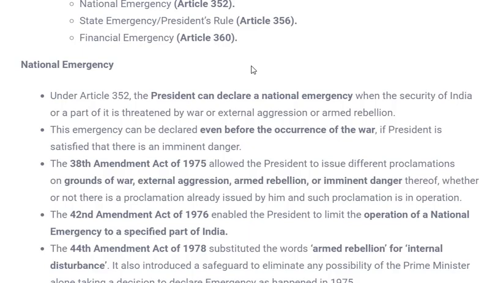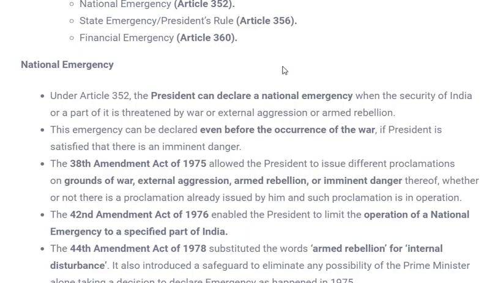But after some time, an amendment was done. There were a few fundamental rights which could not be suspended even during the national emergency, because there were three national emergencies in the country. It was observed that many people's fundamental rights were violated and many people were detained illegally. So because of that, a few fundamental rights were left protected. If we talk about the national emergencies, the first national emergency was held in 1962 during the India-China war.